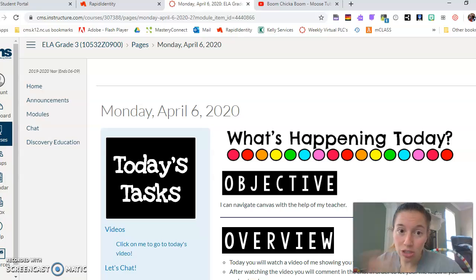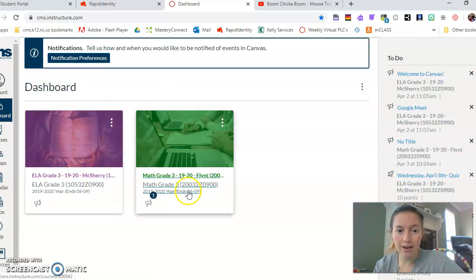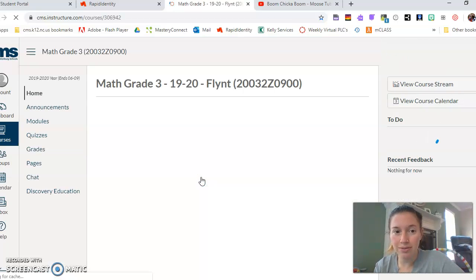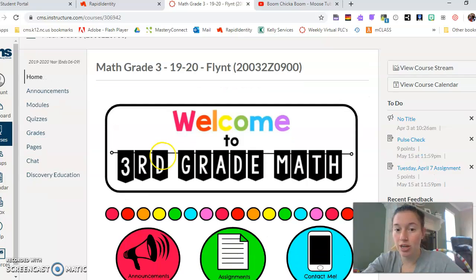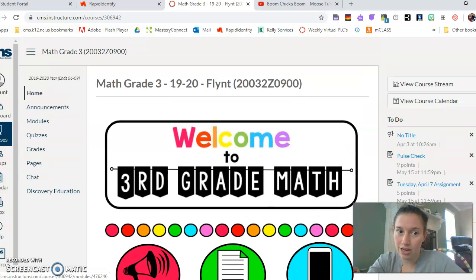Great. Once you finish all that, if you haven't already done math, remember you click on your dashboard. It'll take you back here, and then you can go into your math, which looks so similar, and you'll do basically the same thing again in your math page with Miss Flint.